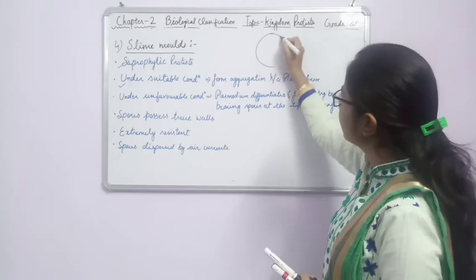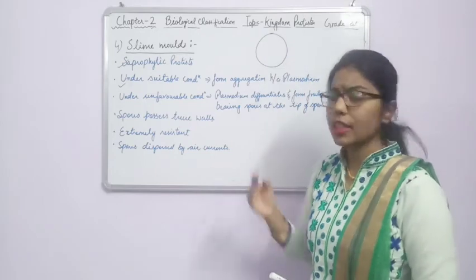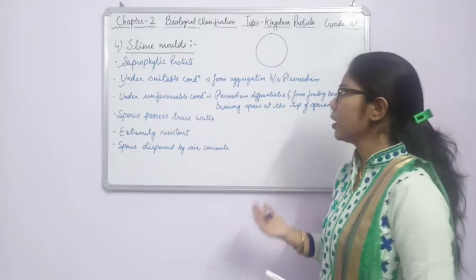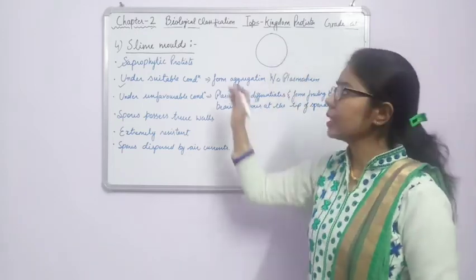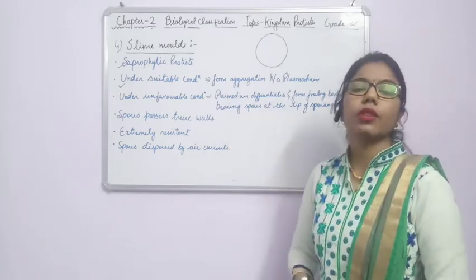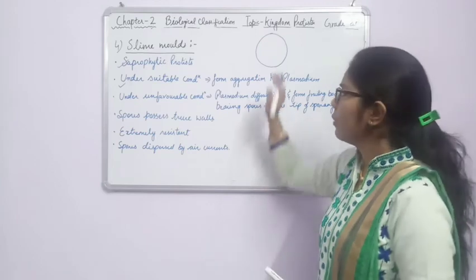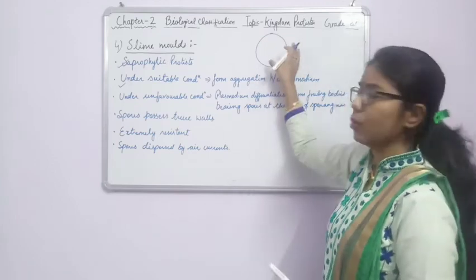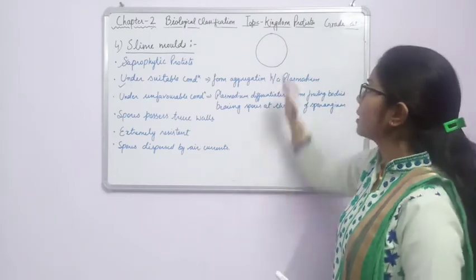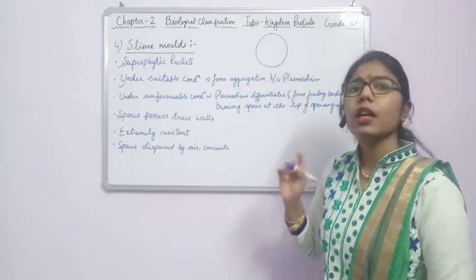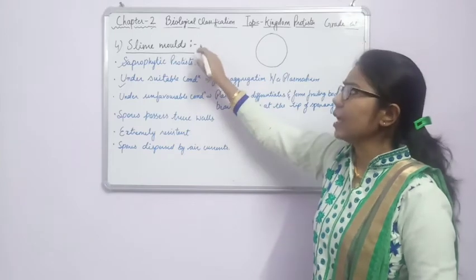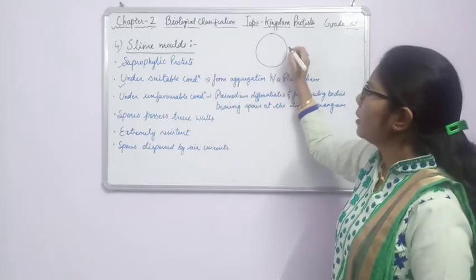I have drawn here that they have two types of phases, vegetative and reproductive phase. In the vegetative phase, these slime molds will act as animals, and in the reproductive phase they will act as plants. If we talk about the vegetative phase, I have said that it is like an animal, so they will lack the cell wall. So the cell wall is absent in the plasmodium or the slime molds, because plasmodium is one of the examples of slime molds.